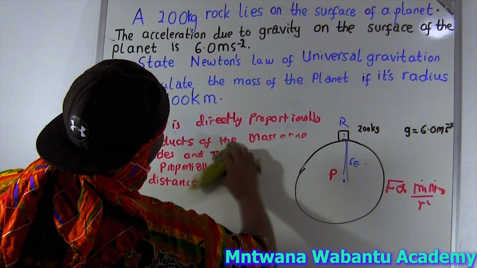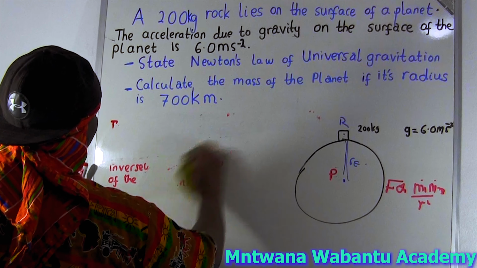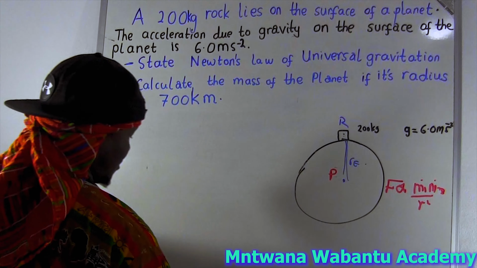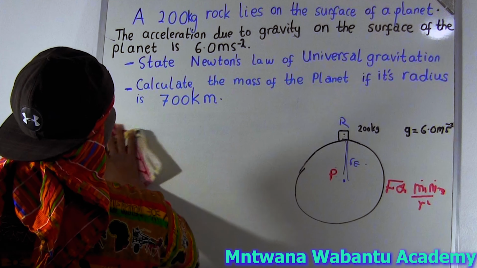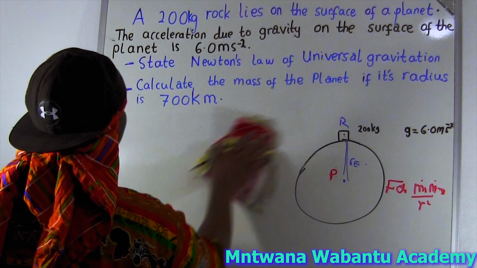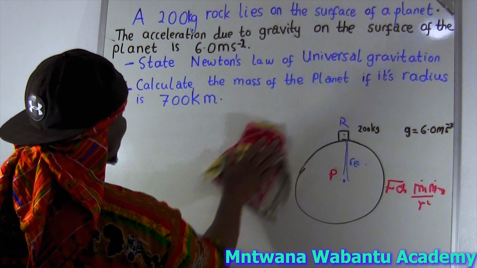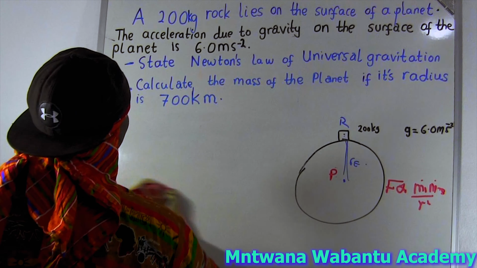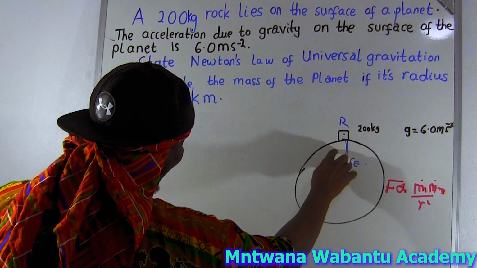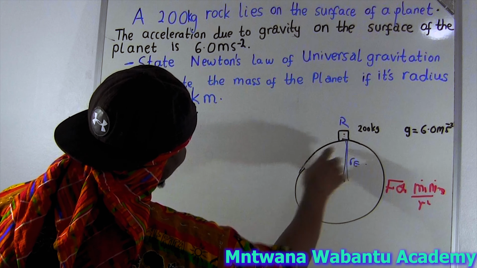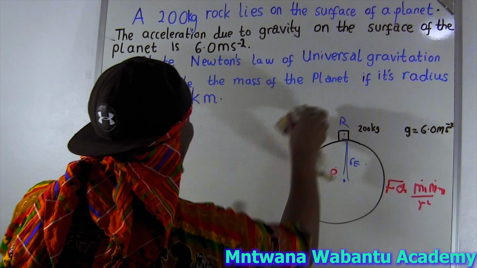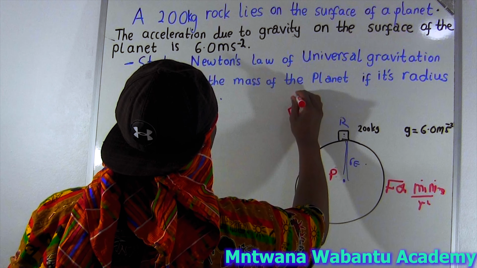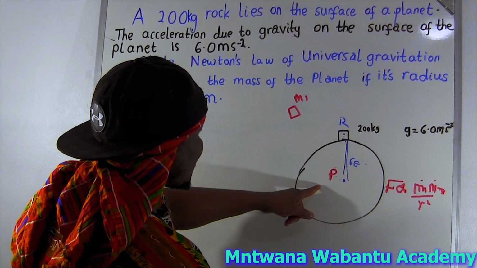Now, what do they want? They give some data here. Let me explain something so that you have clarity. Let's assume this rock was somewhere here, not right on the surface. Let's say this is M1 and this is the mass of the planet.